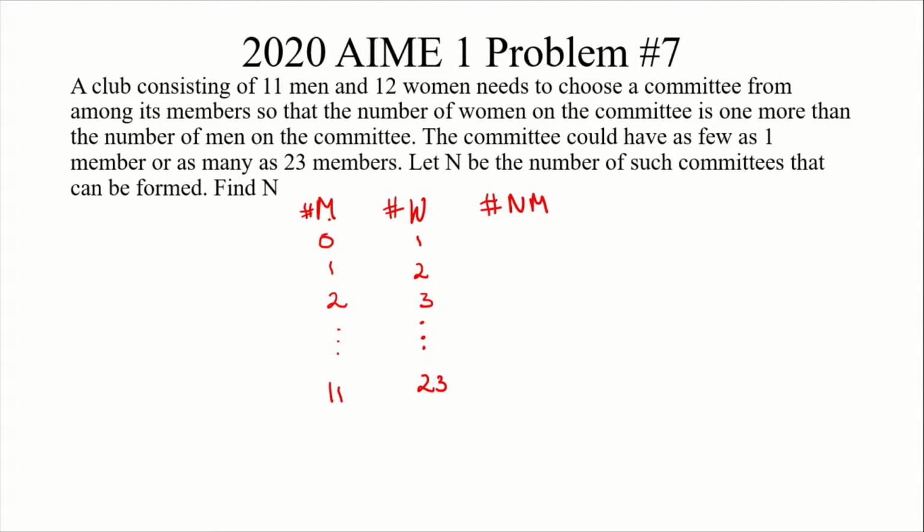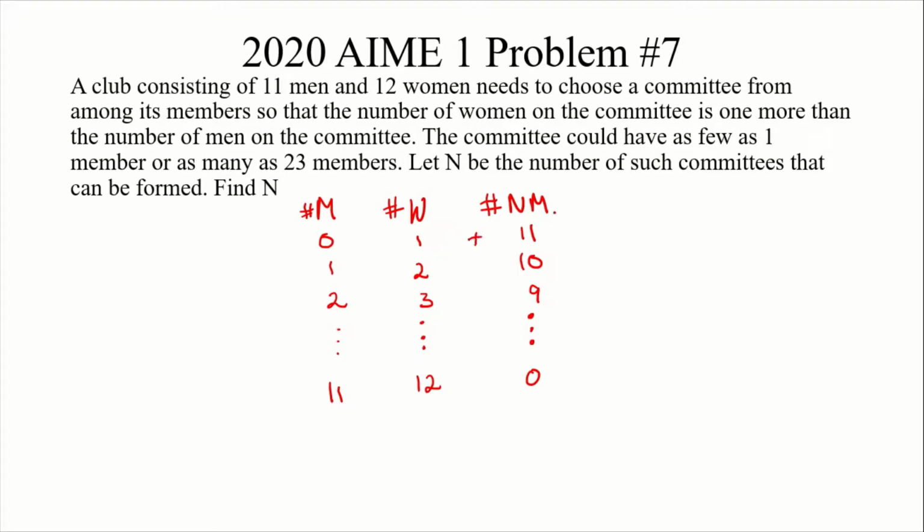So if 0 men were selected, then 11 men would not be selected. If 1, then 10. If 2, then 9. And so on and so forth down to 0. Oops, one second, this should be 12. Sorry.